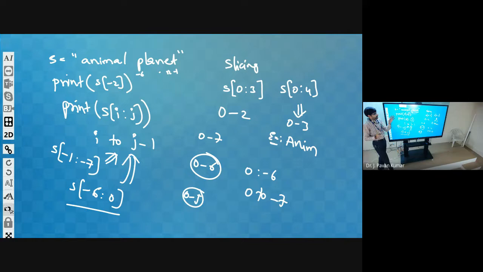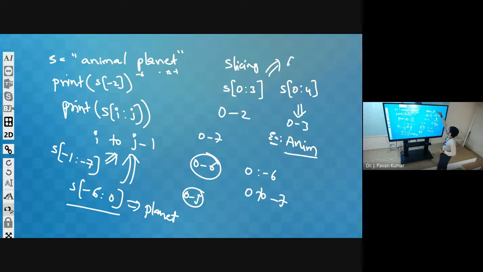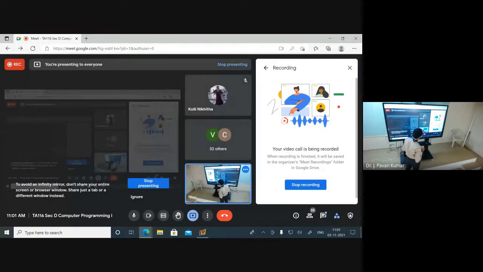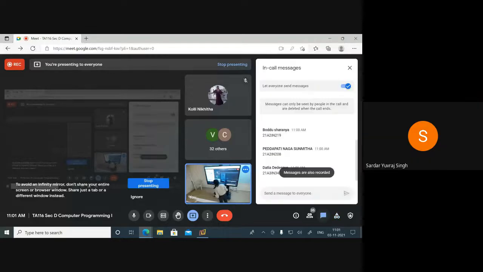If you wanted to print in reverse order, that we will see. But by using only this slicing, we cannot do it. Okay? So please note down this. These are all examples. Minus 6 to 0 will give planet. Next, this will give anim. 0 to 3 will give this. Yeah, this is also small a. Any doubts from online students? No, sir.